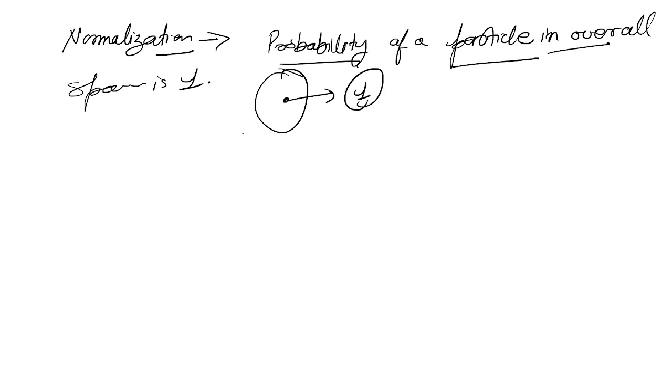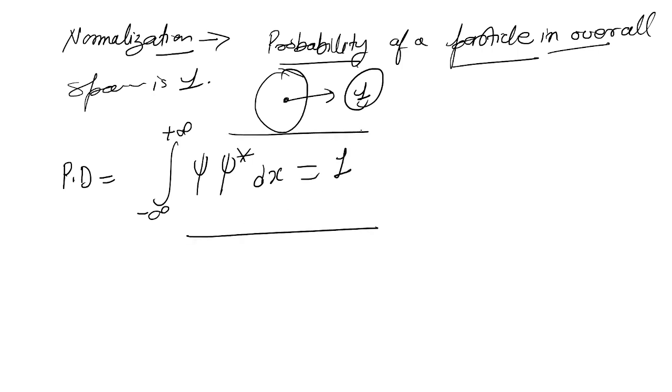The integration from minus infinity to plus infinity of the wave function times its complex conjugate, along the x axis, will be equal to 1. This is the mathematical expression for the normalization of the wave function. If any wave function satisfies this condition, we say that the wave function is normalized. Normalized means the total integration over the whole space is 1.